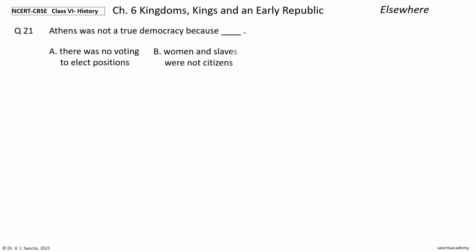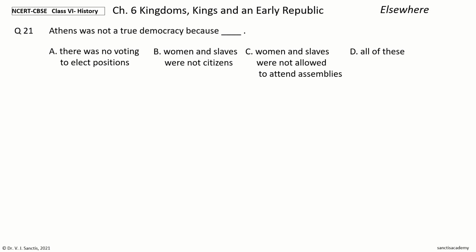Question 21. Athens was not a true democracy because dash. The options are there was no voting to elect positions, women and slaves were not citizens, women and slaves were not allowed to attend assemblies, all of these.